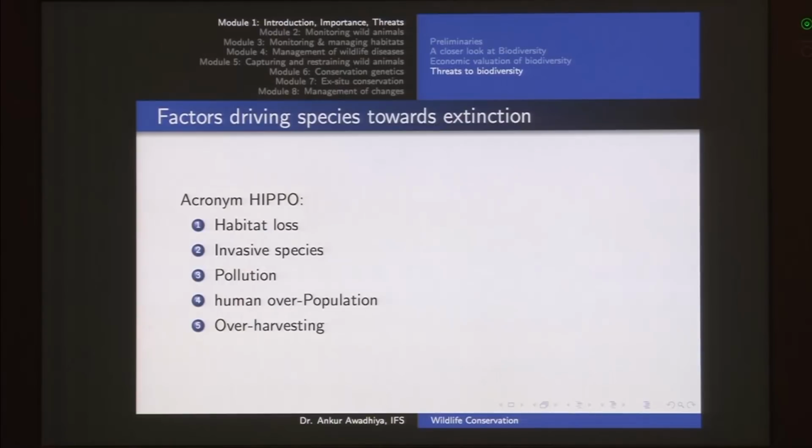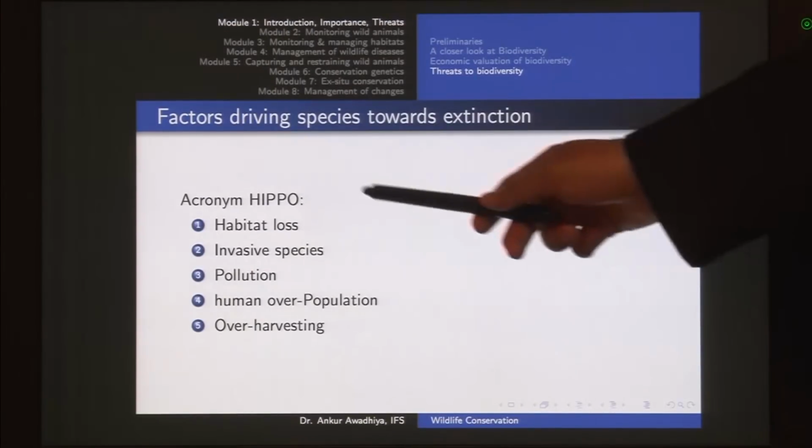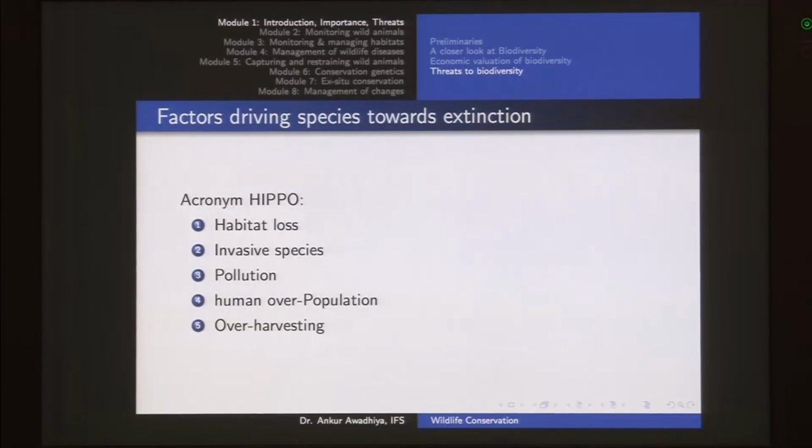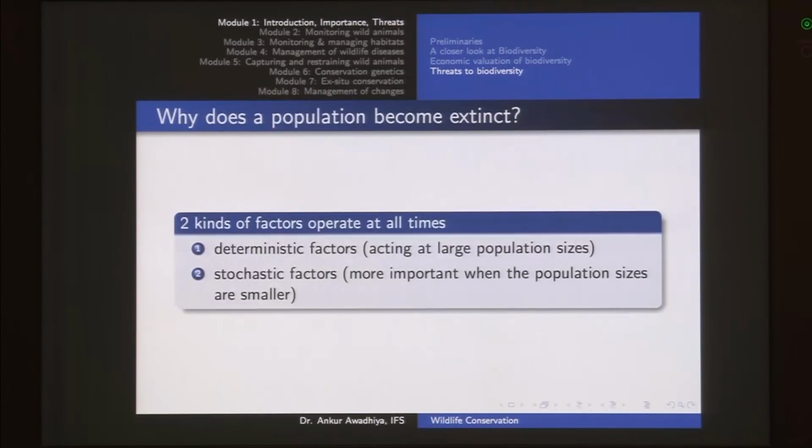Now here we talked about the 5 factors that lead a species to extinction. This is a very important acronym because it helps us to remember all of these. H stands for habitat loss, I stands for invasive species, P is pollution, the second P is population, which talks about human overpopulation, and the last O is overharvesting of resources. In the case of overharvesting, for instance, we can take out 10 whales from an ocean, but we are taking out 30 whales. So that becomes an overharvest of resources.